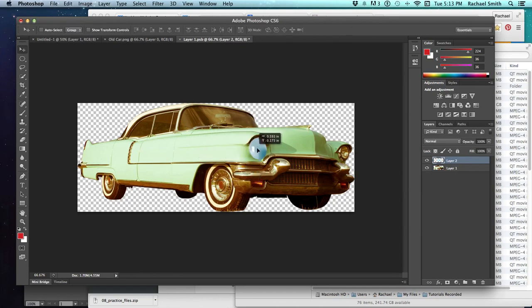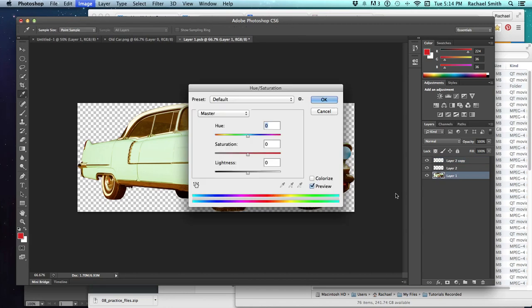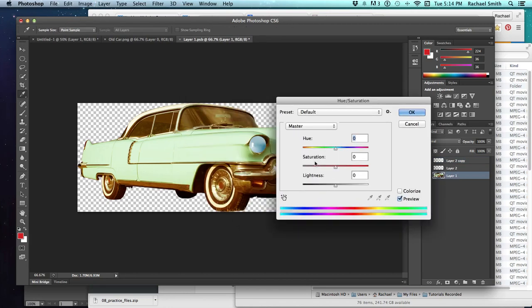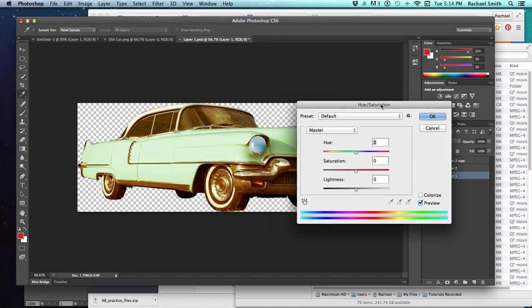Now this is on my smart object layer. So I've just made a couple of new layers and sized them to fit over the headlights, and I'm going to change the hue saturation by going to image adjustments, hue, and change the color.